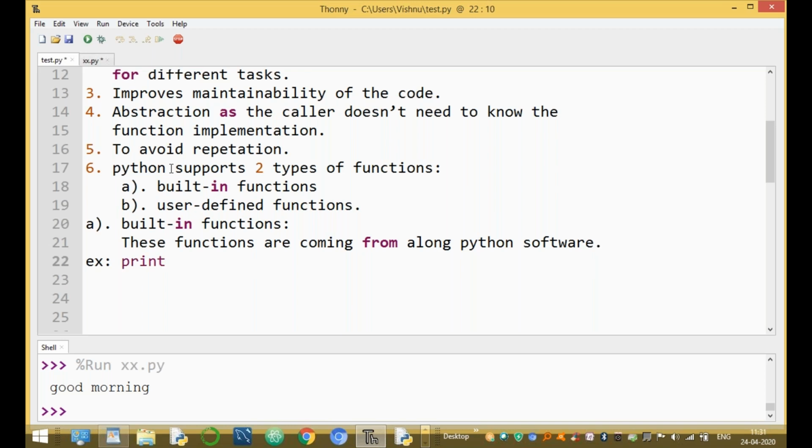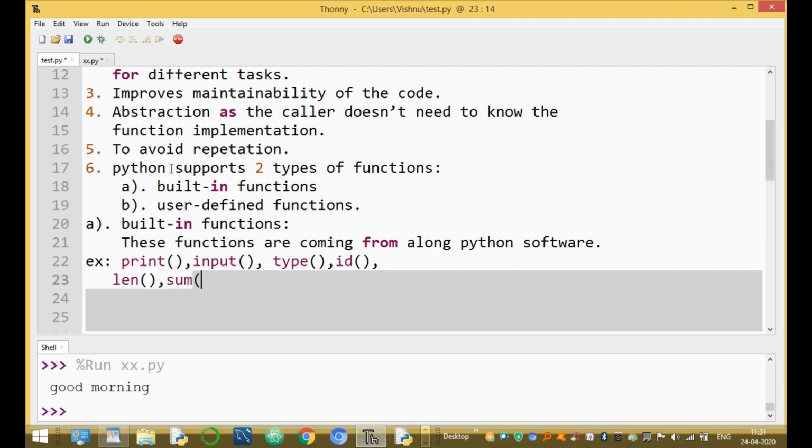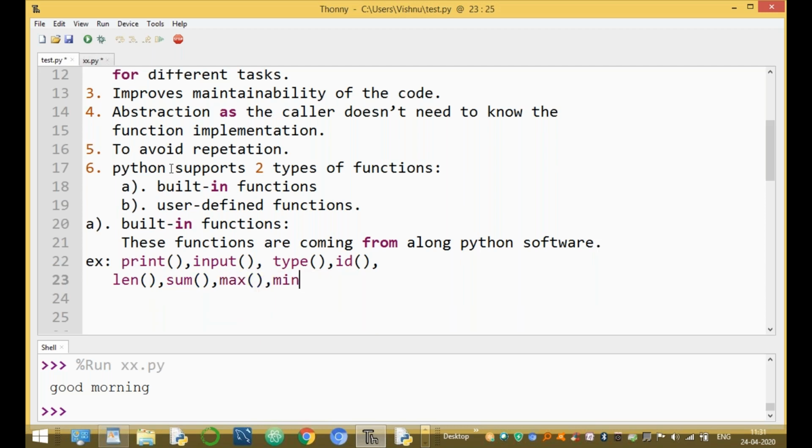One important function is print, which is a built-in function. Another important function is input, a built-in function. Type is an inbuilt function. ID is an inbuilt function. And one more function, len, is an inbuilt function. Sum is an inbuilt function. Max is a built-in function. And min is a built-in function.